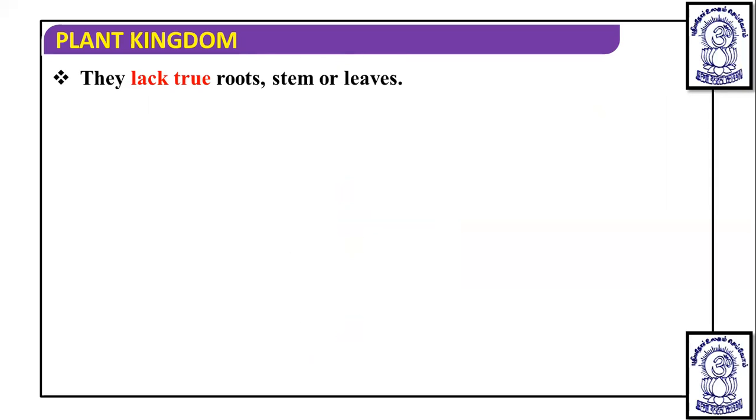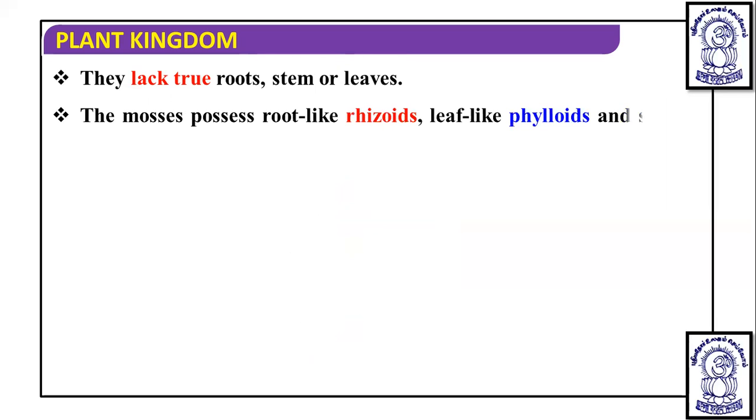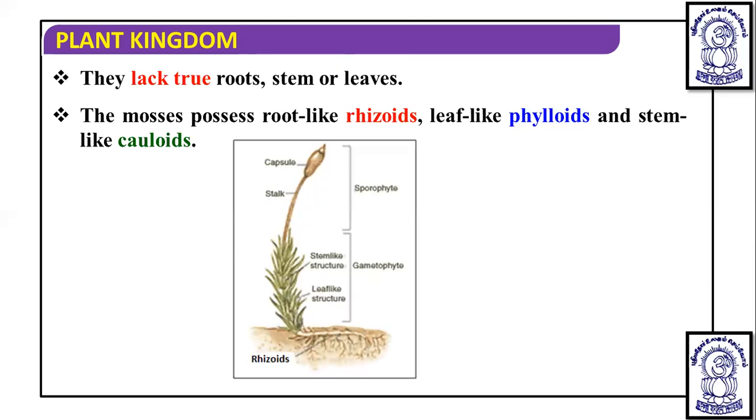So they lack a true root, stem and leaves, but they have root-like, stem-like and leaf-like structures. The root-like structure is rhizoid, the leaf-like structure is phylloid, and the stem-like structure is known as cauloid. So you can see this is the diagram of a particular one. This is the root-like structure. These are the leaf-like structures. This is the stem-like structure, and this is forming a gametophyte. And this is a sporophyte, and the sporophyte is differentiated into stalk and capsule.